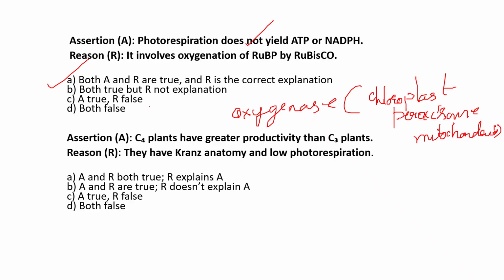Now coming to the second question. C4 plants have greater productivity than C3 plants. Reason: they have Kranz anatomy and low photorespiration. So what is this Kranz anatomy? In Kranz anatomy, there are special plants wherein the vascular bundles are surrounded by bundle sheath, and this bundle sheath is surrounded by mesophyll cells.